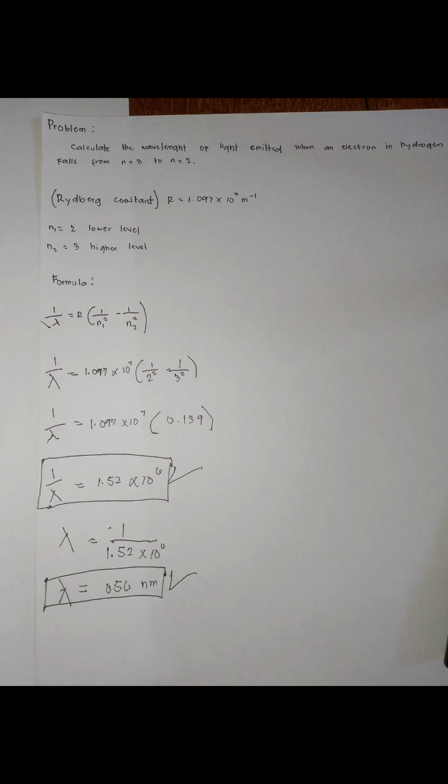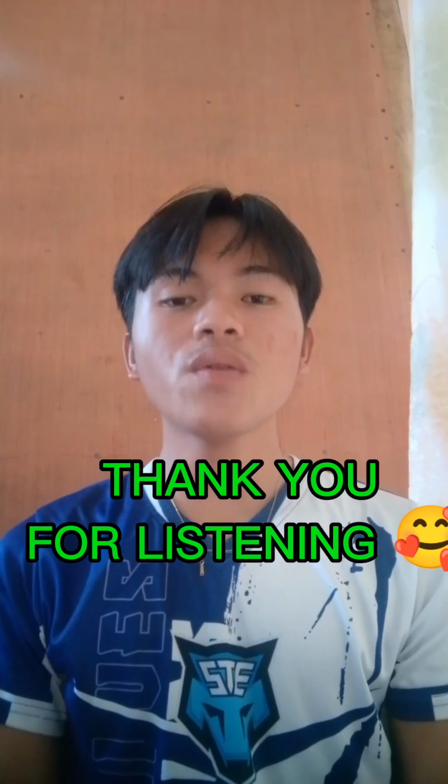The third thing to do is to solve for the wavelength. We take 1 over 1.52 times 10 raised to 6, and divide that. So 1 over 1.52 times 10 raised to 6 equals 656 nanometers. So that's the final answer. That's all, and thank you so much.